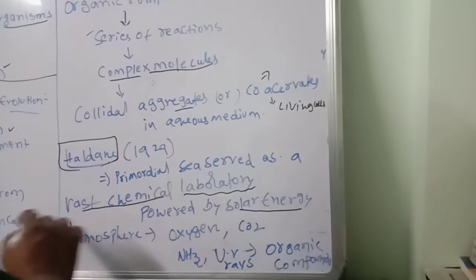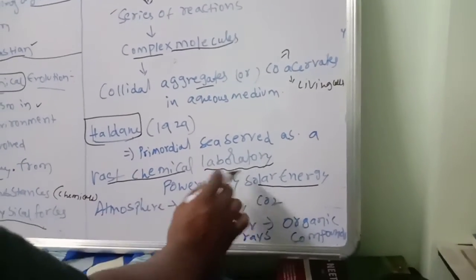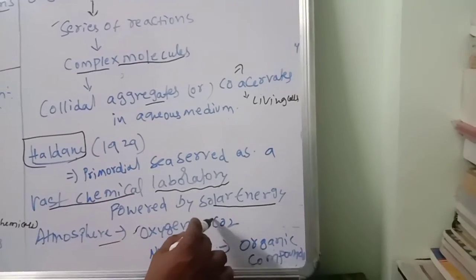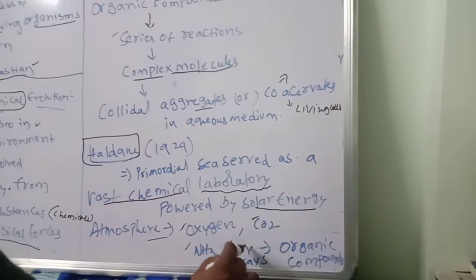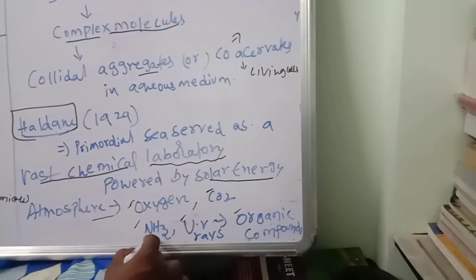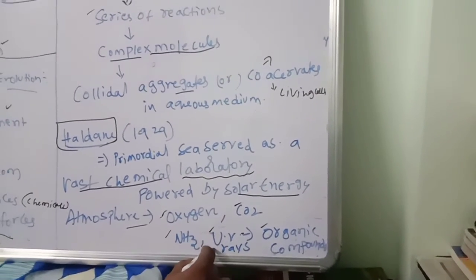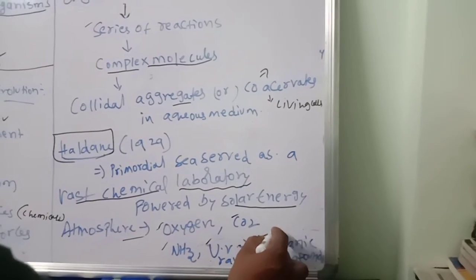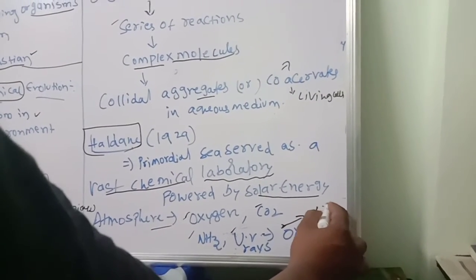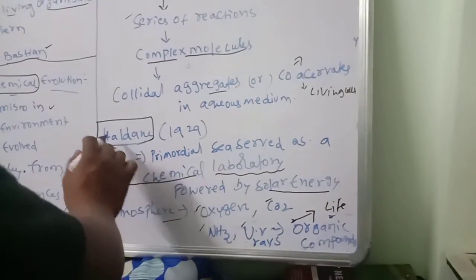Solar energy. In the atmosphere were free oxygen, carbon dioxide, ammonia and UV rays. Because of UV rays, what happened? Organic compounds formed. From these organic compounds only, life formed. Who suggested that? Haldane.